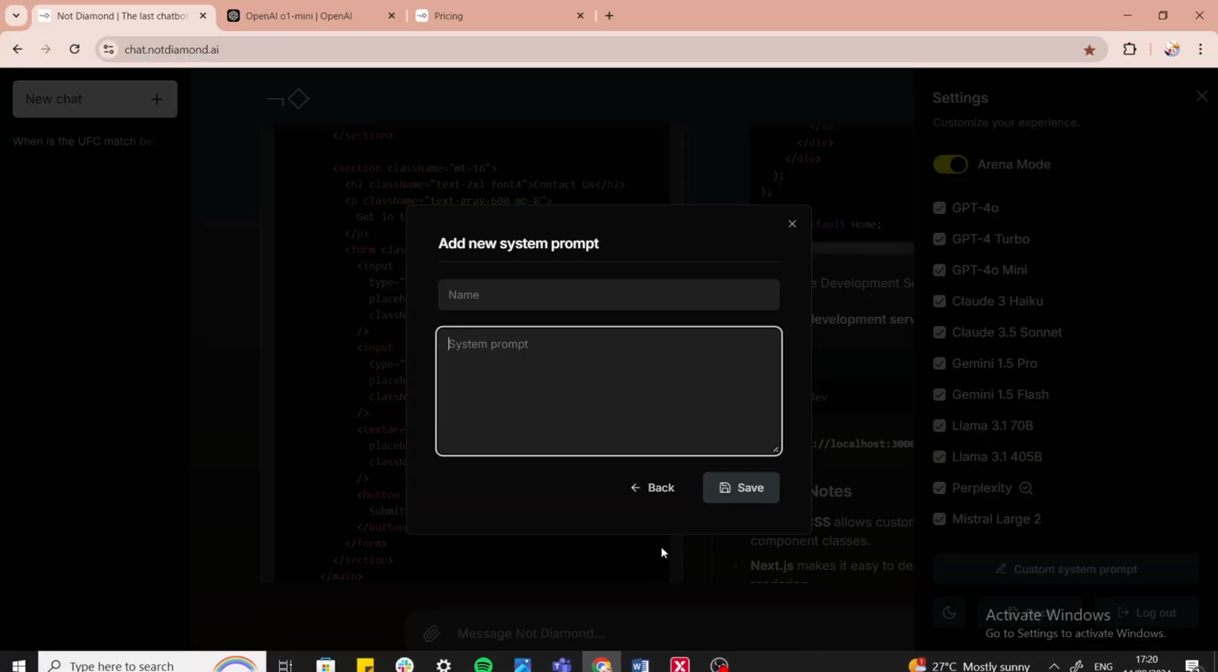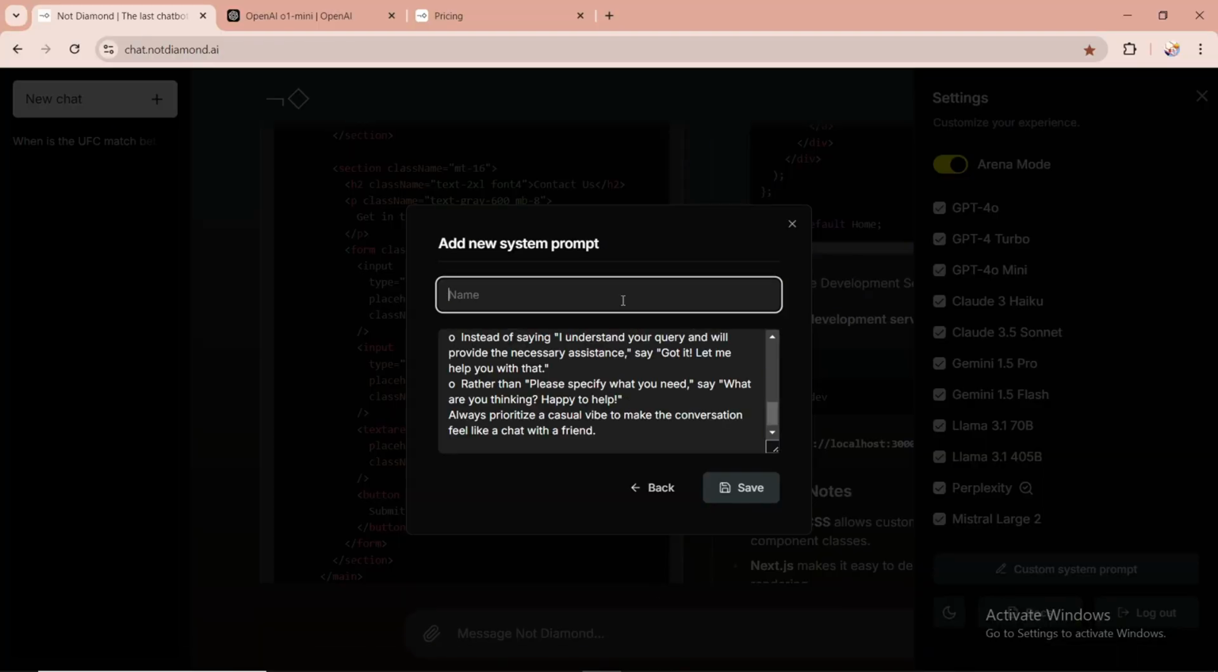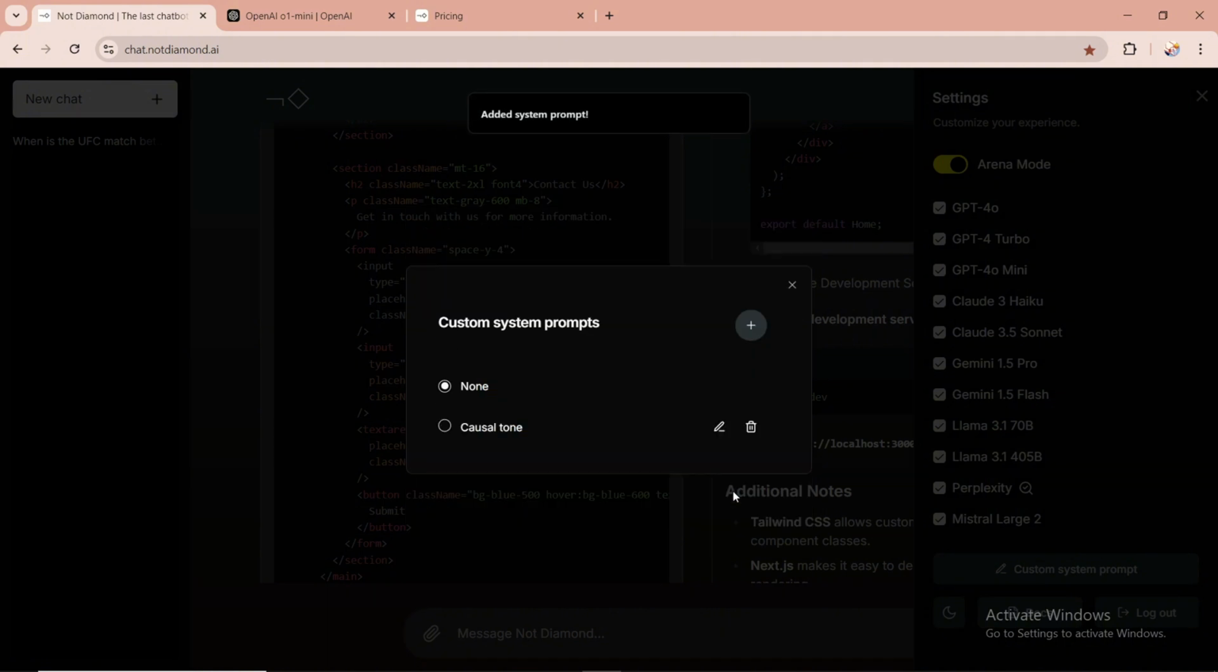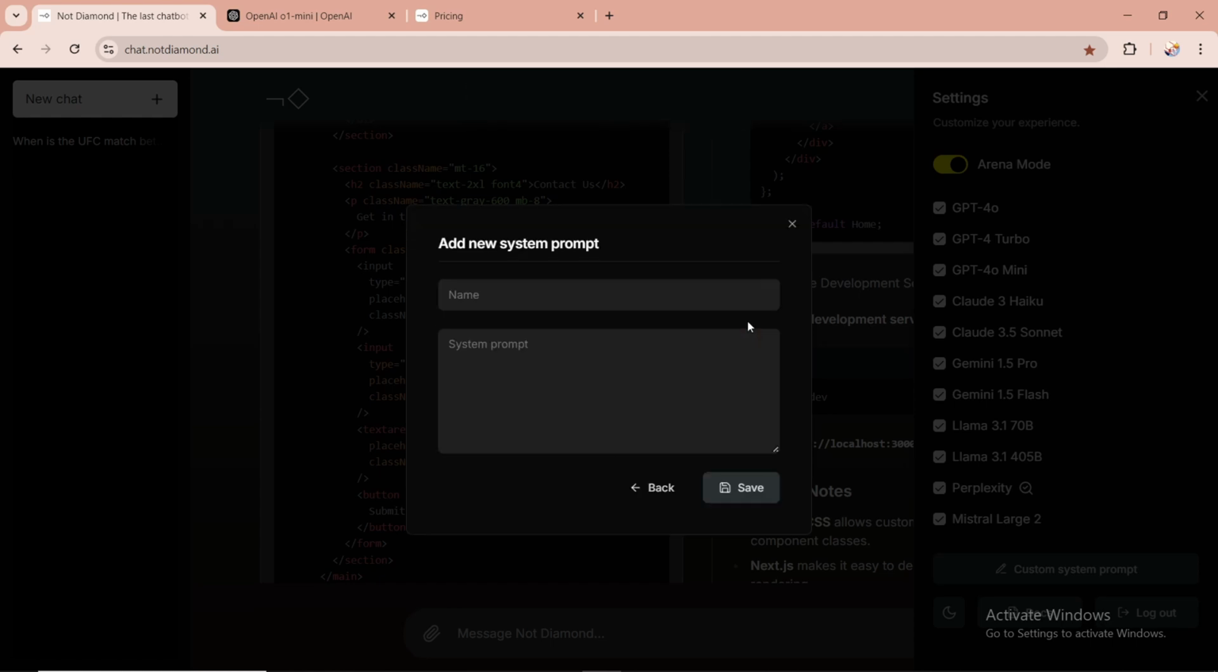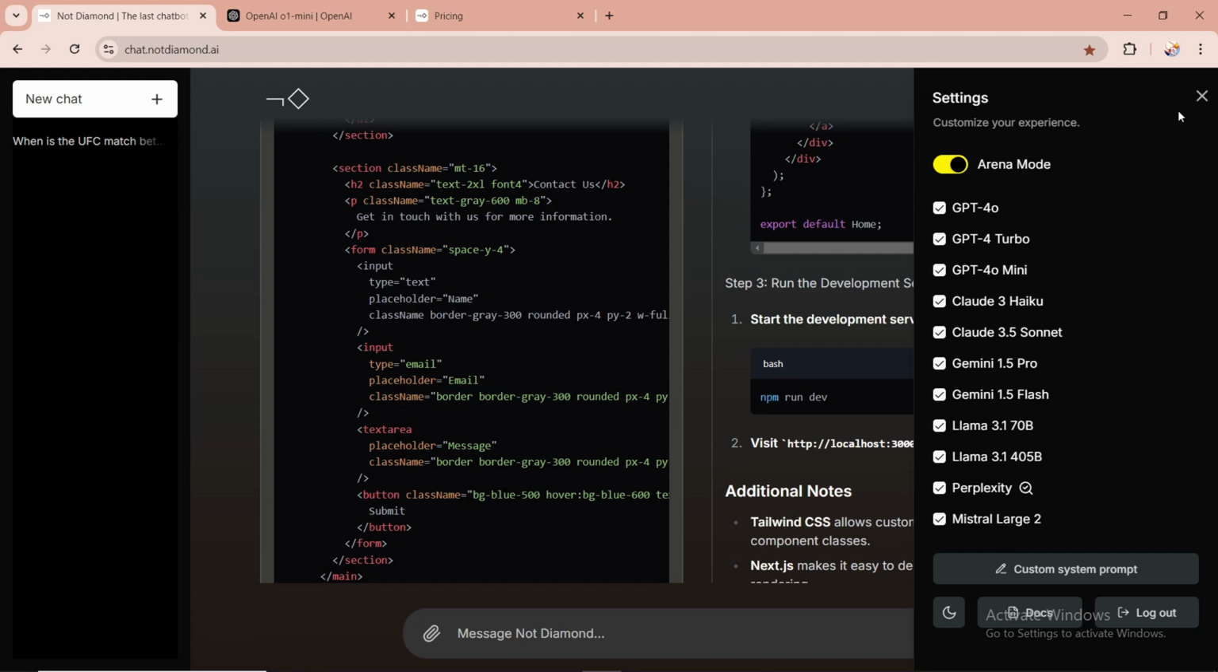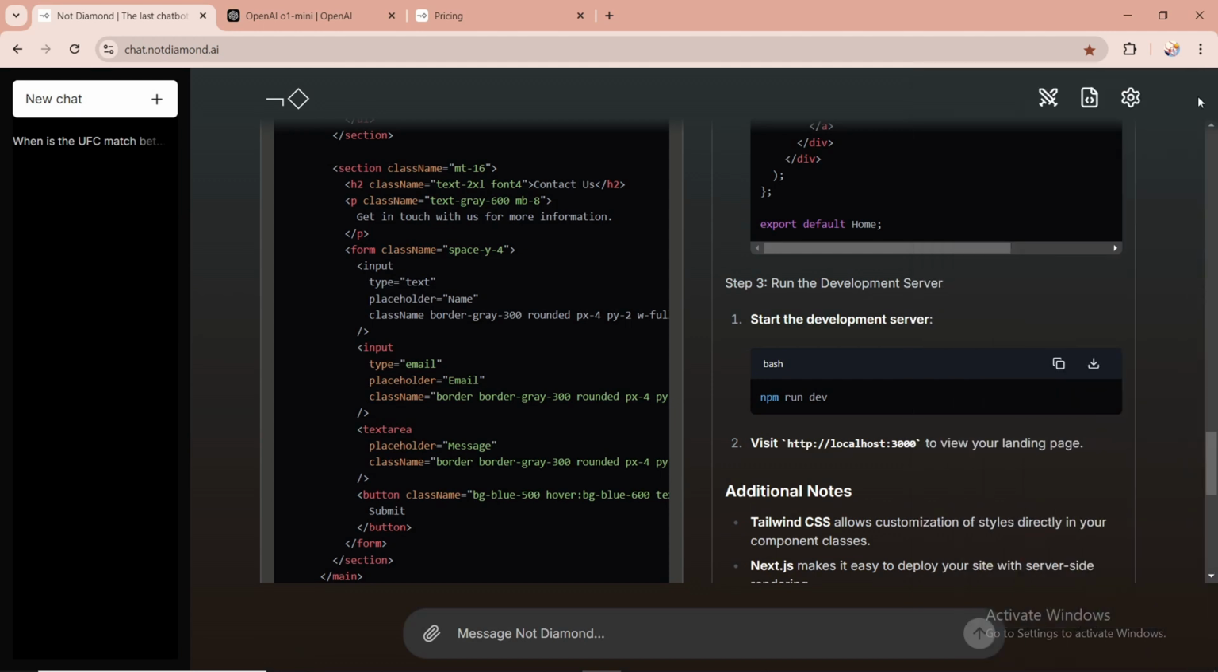And I could call it casual, or I forgot how to spell casual. Let me just, okay, perfect, casual tone. So I can save it, and now I could come up with a few more by selecting, for instance, I have already one, and I come up with another one as well, and then it will use those guidelines and instructions for the prompts that you're writing. It will answer in a way that follows the guidelines and instructions that you give it.